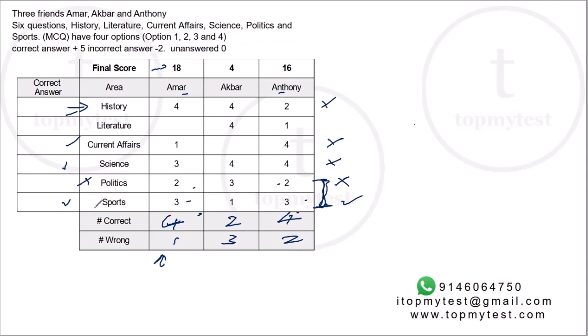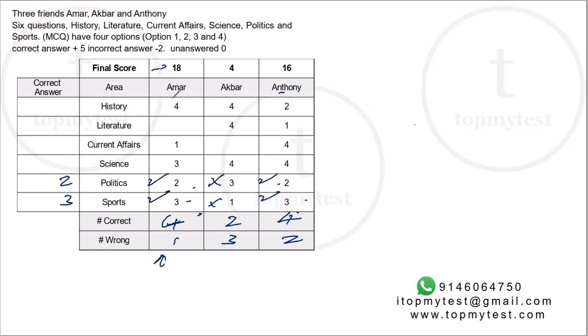A similar case will happen if you get Anthony's sports wrong. If you get sports wrong, then all the other answers for Anthony will be correct. Again, only politics will be the correct answer for Amar and Anthony. The other 3, Anthony will get wrong, Amar will get right. So again, Anthony will have 4 wrong already. So that scenario also cannot exist, which means neither politics nor sports can be the wrong answer for Amar and Anthony. Both of them got this right.